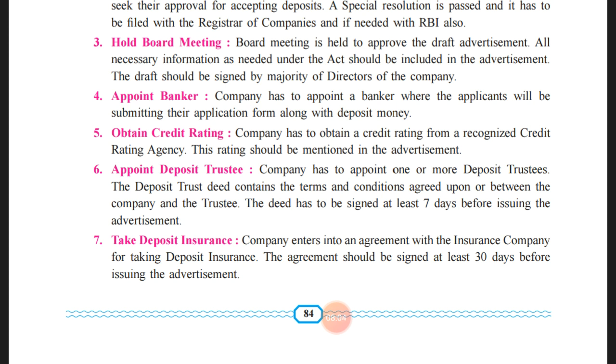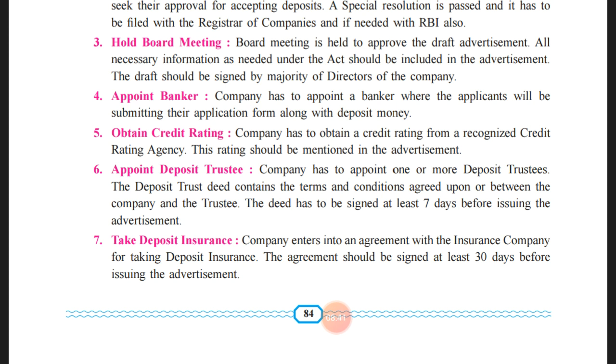So A plus, B plus, C plus, accordingly the rating will be provided to the company on the basis of the performance, the certifications and other things that they are following, the norms and standards, and the guidelines of SEBI or the RBI or the central government. They will take each and everything into consideration, and on the basis of that they will provide a rating, and accordingly that rating should also be mentioned in the advertisement when the company wants to issue public deposits to the investors.